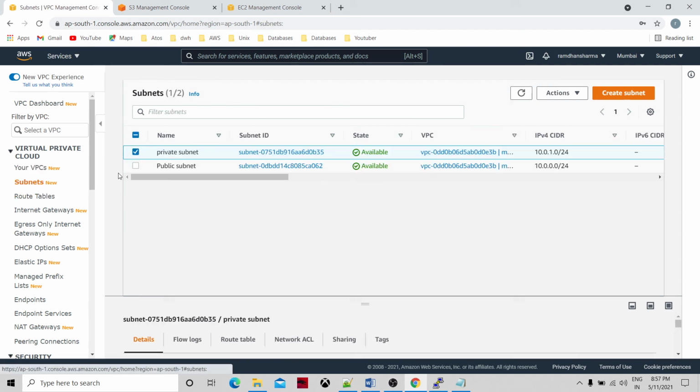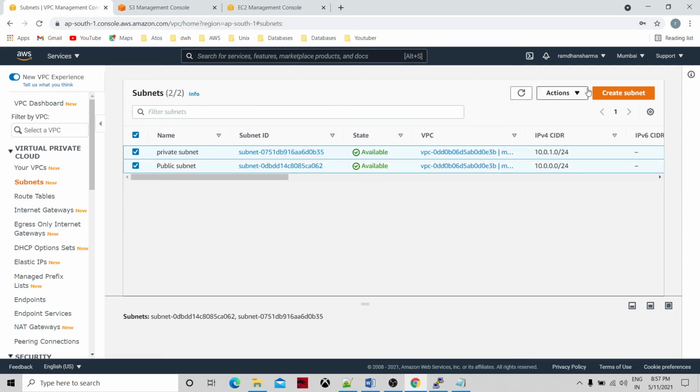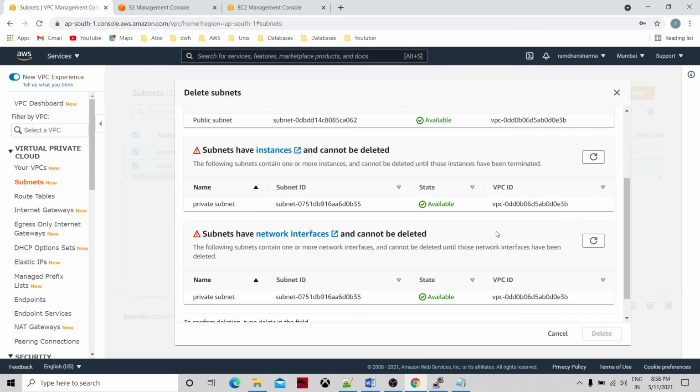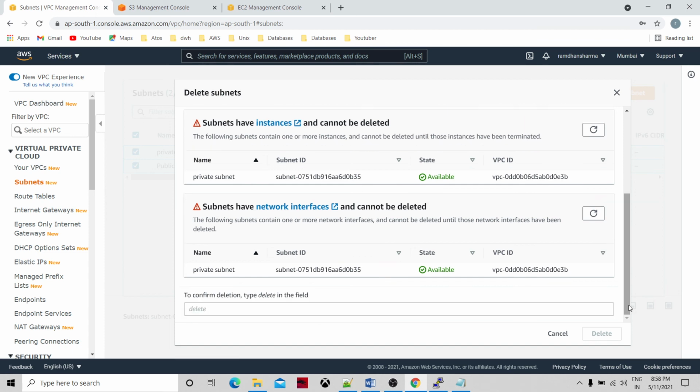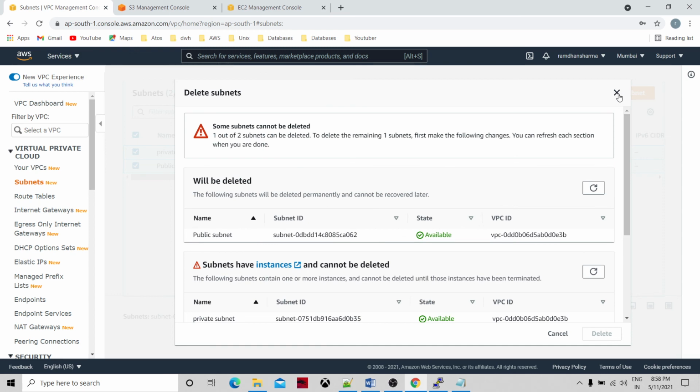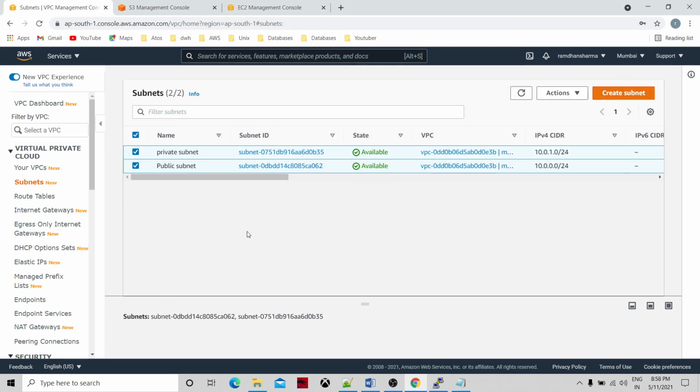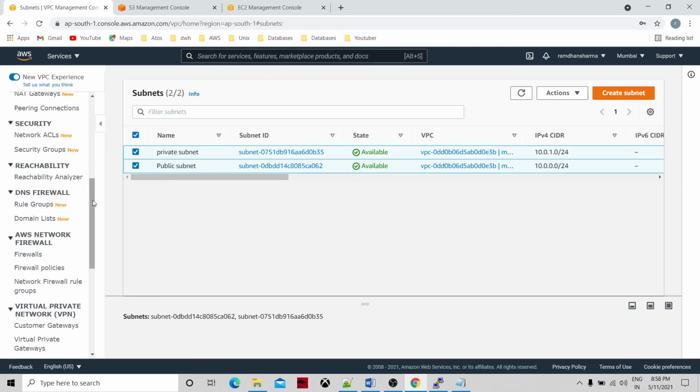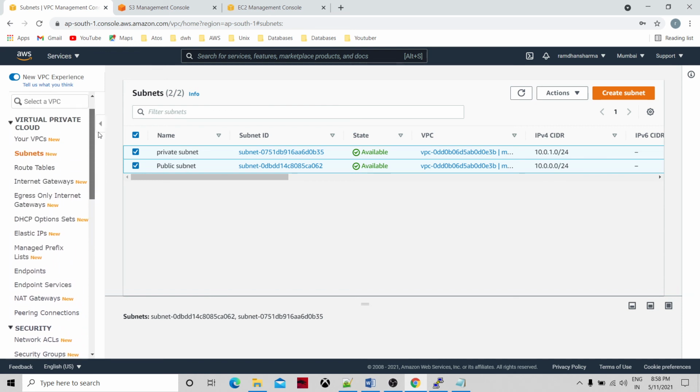Go to subnets and remove these two subnets. Okay, this is also not allowed. I think I have to wait for some time because these EC2 instances are still running.